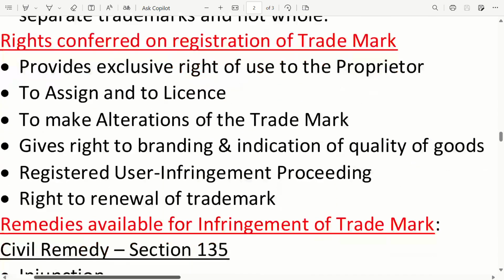Rights conferred on registration of a trademark. It provides the exclusive right of use to the proprietor, to assign and to license, and to make an alteration of the trademark. It gives rights to branding and indication of quality of goods, registered user infringement proceedings, and the right to renewal of the trademark.